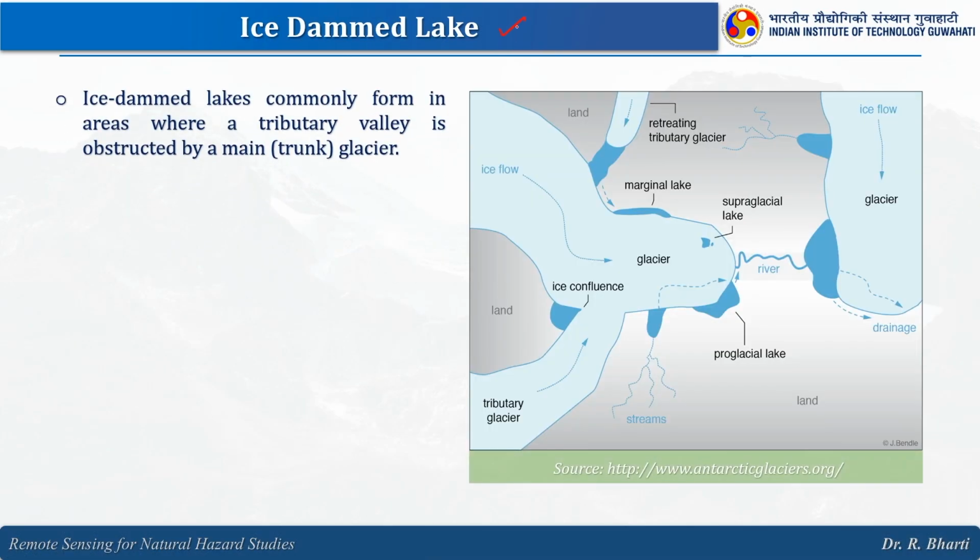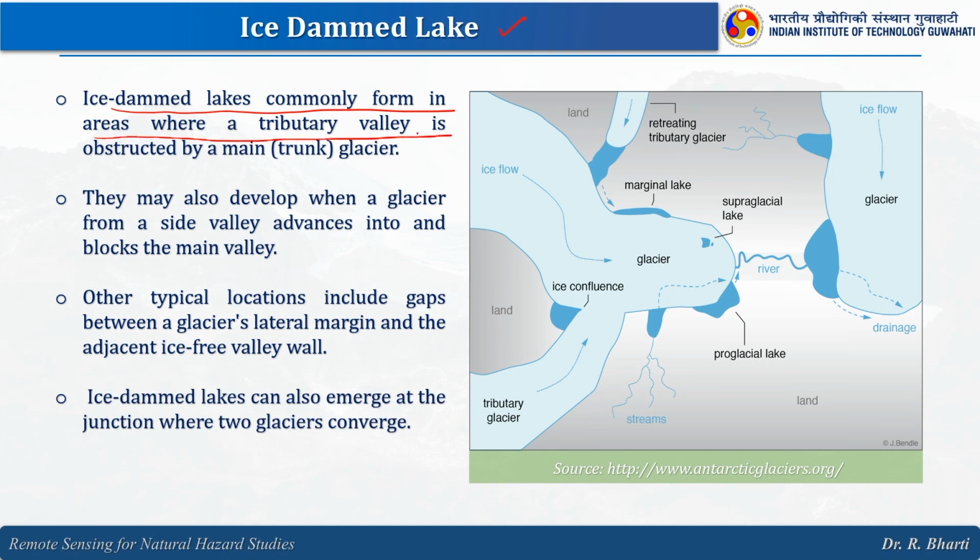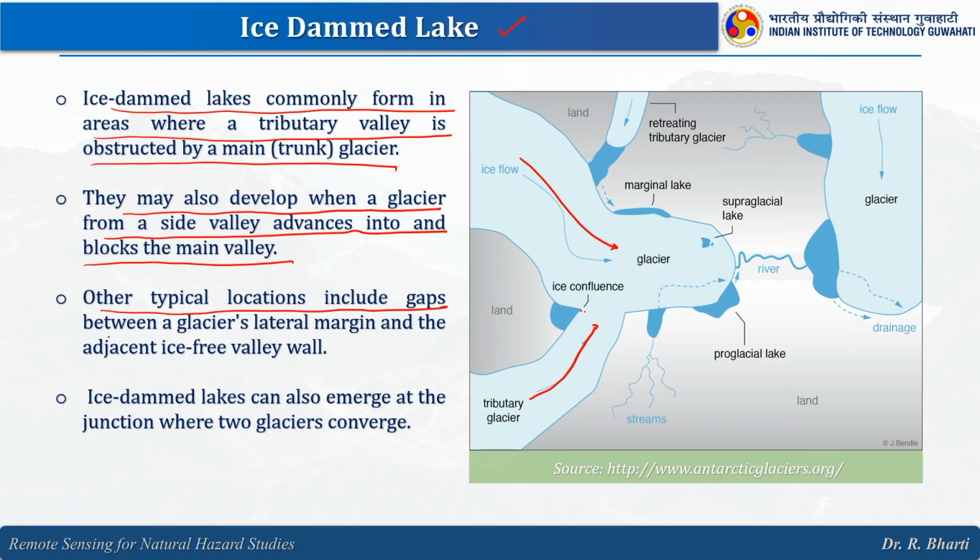Now, we have the ice dammed lake. Ice dammed lakes commonly form in areas where a tributary valley is obstructed by a main glacier, right. So, here you can see this is the tributary glacier and this is the main glacier. They may also develop when a glacier from a side valley advances into and blocks the main valley. Other typical locations include the gap between a glacier lateral margin and the adjacent ice free valley wall. Ice dammed lakes can also emerge at a junction where two glaciers converge.